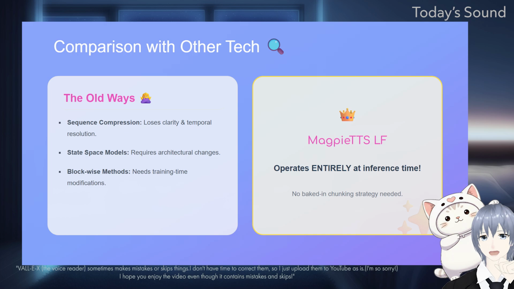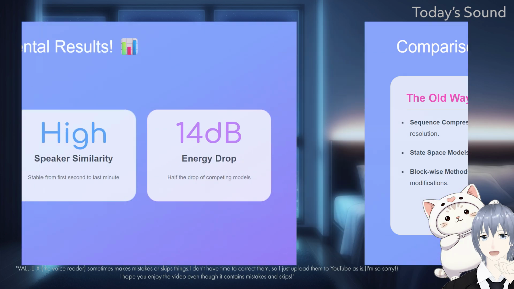Another way is using state space models for theoretically infinite extrapolation. And the third way is streaming in blockwise methods, which deploy blockwise attention masks. But all these other streaming approaches require training time architectural modifications. We have to build the chunking strategy directly into the model from the start. MagpieTTS itself does not need any of that. It operates entirely at inference time.